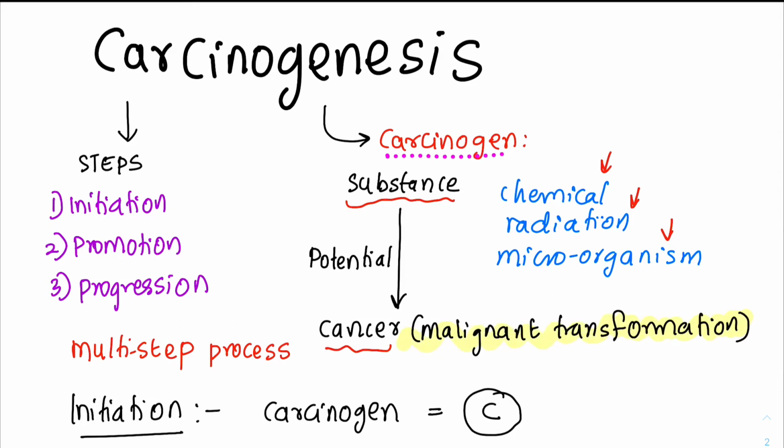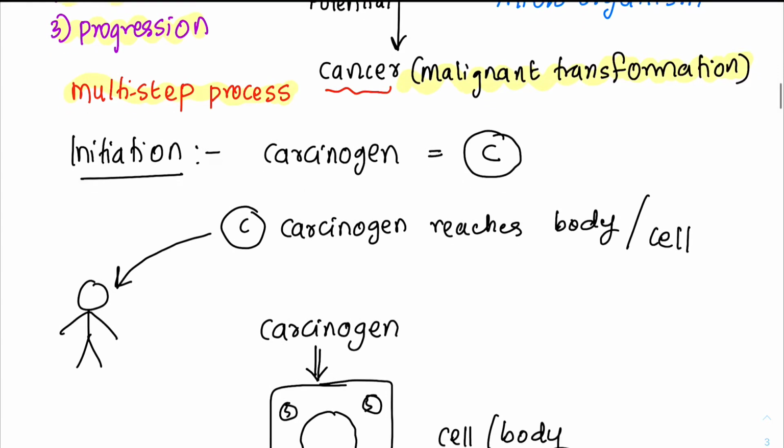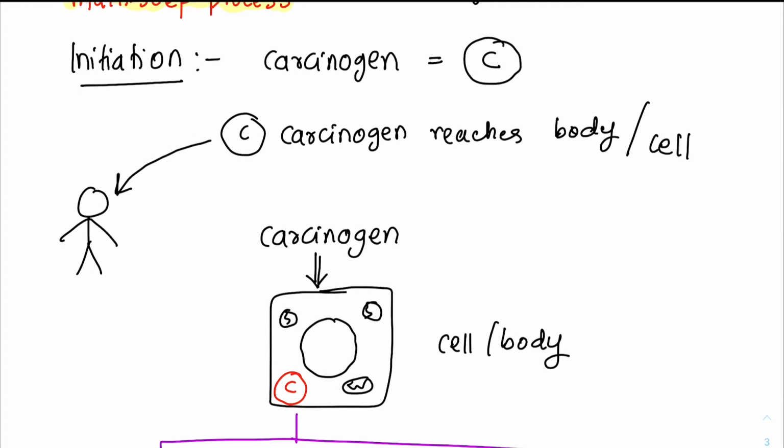What are the steps of carcinogenesis? There are 3 steps: initiation, promotion and progression. Carcinogenesis, it is a multi-step process. It is not a single step process. So we will begin with the step known as initiation.